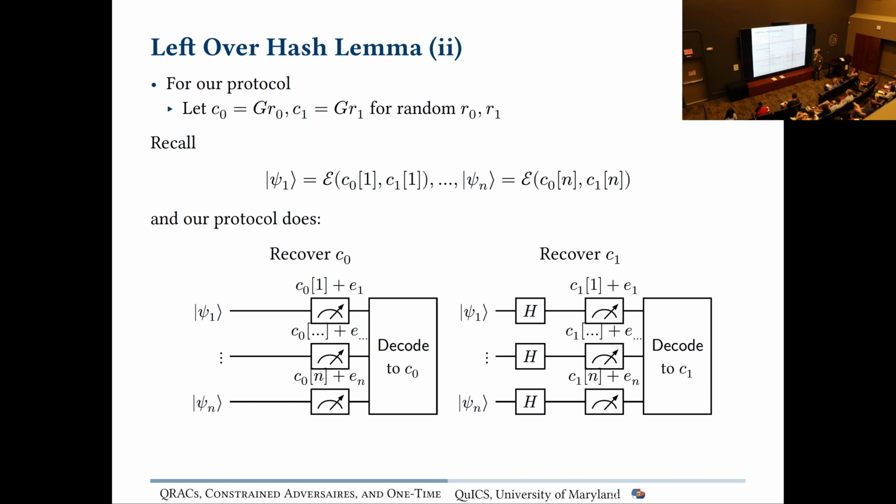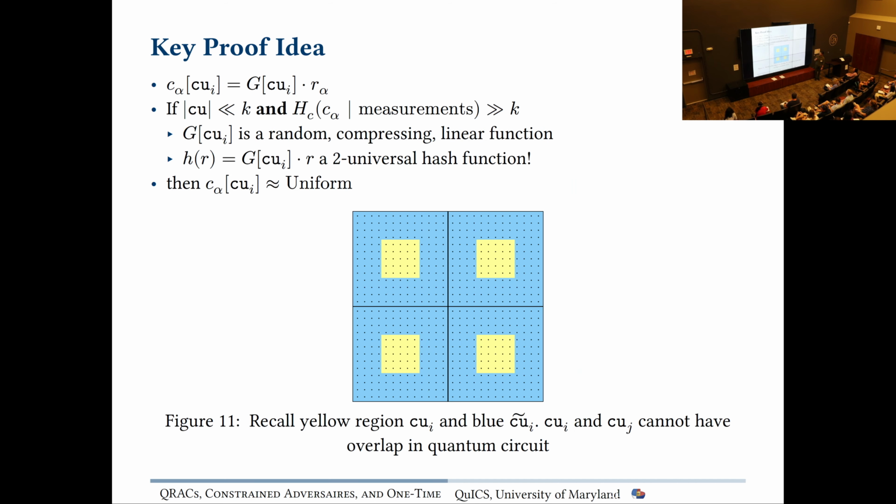Anyways, again we have these n-cubed states, and we're going to measure them all independently to get our actual protocol. The important thing about having the generator matrix be random is that if we take sub-rows of the generator matrix corresponding to these different yellow cubes, that's actually a two universal hash function.